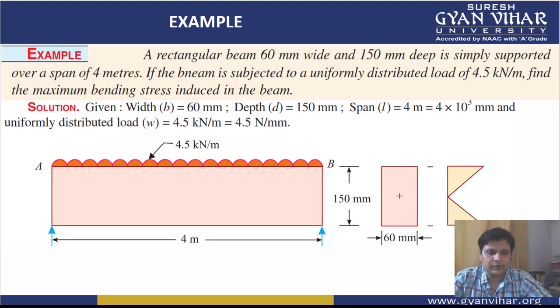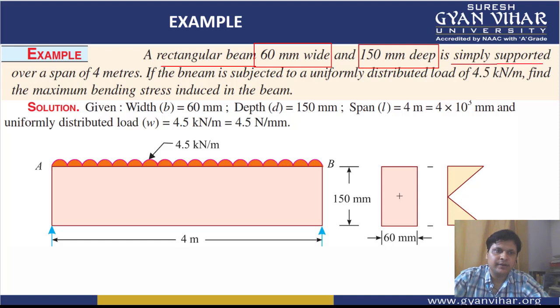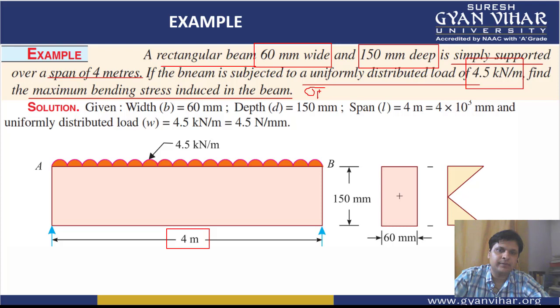Then moving to the next question, students, here there is a rectangular beam, again 80 mm wide, 150 mm deep. And it is simply supported. Simply supported beam is the case. Overall span is 4 meters. Overall length of the beam is 4 meters. If the beam is subjected to a UDL of 4.5 kilonewton per meter, then find the maximum bending stress induced in the beam. You have to find the value of sigma, maximum.